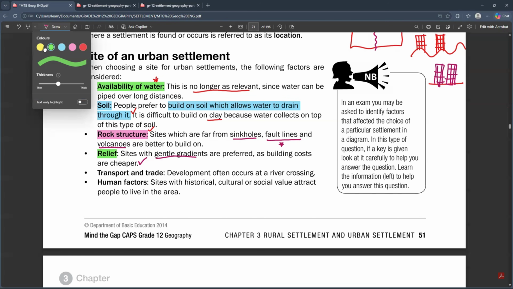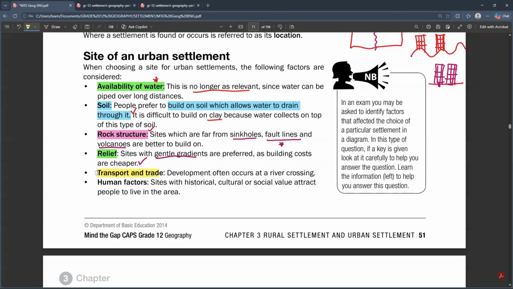And then when we look at transport, transport and trade is one of the factors that we need to look at. Whenever you want to develop an urban area, you need to make sure that the place has at least a way to build a road. We need to be able to transport things whenever we trade with other companies.